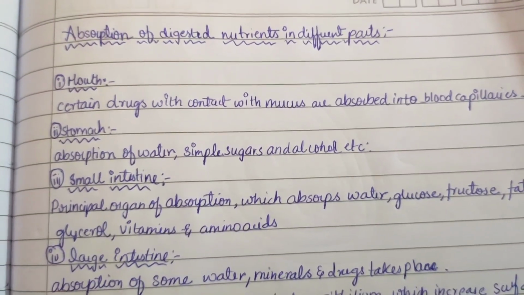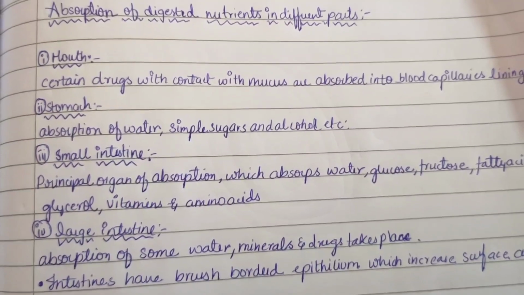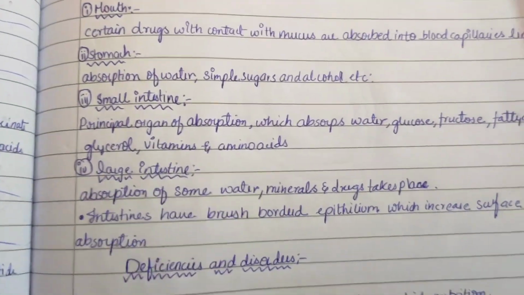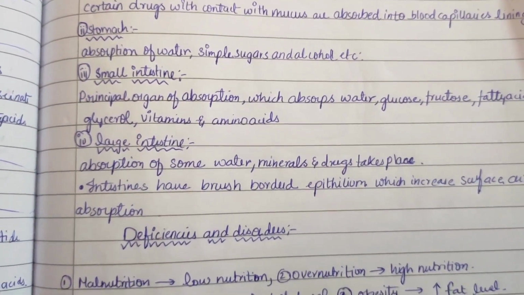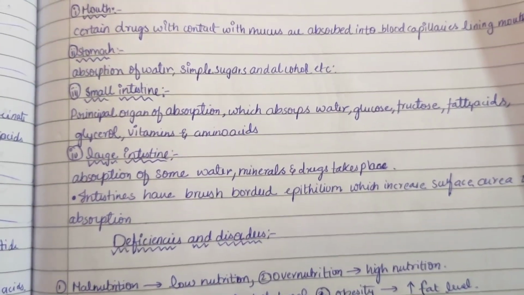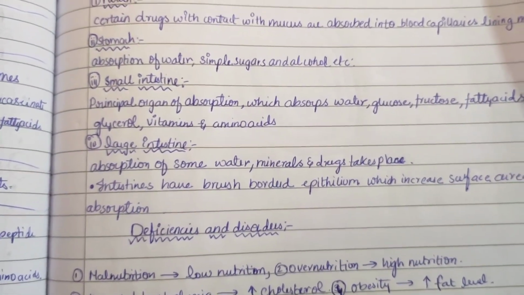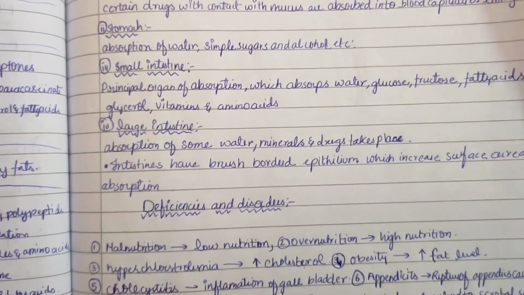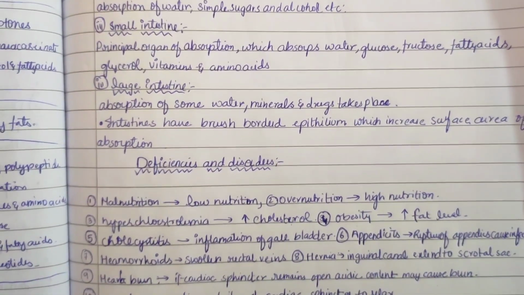Absorption of digested nutrients in different parts. First, the mouth. Certain drugs in contact with the mucosa are absorbed into blood capillaries lining the mouth. Then the stomach absorbs water, simple sugars and alcohol. The small intestine, the principal organ of absorption, absorbs water, glucose, fructose, fatty acids, glycerol, vitamins and amino acids. The large intestine absorbs some water, minerals, and drugs. Intestines have brush border epithelium which increases the surface area of absorption.